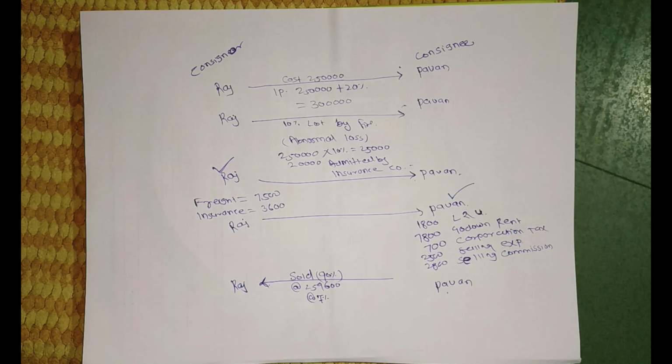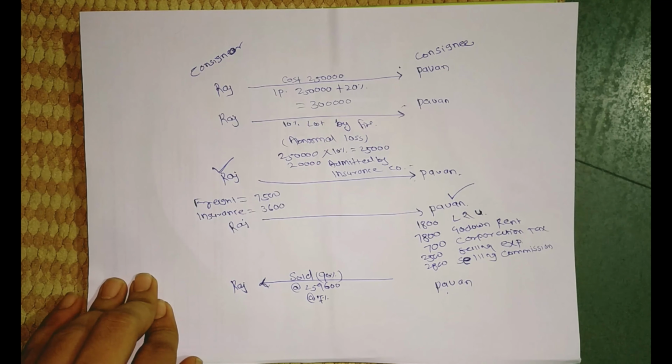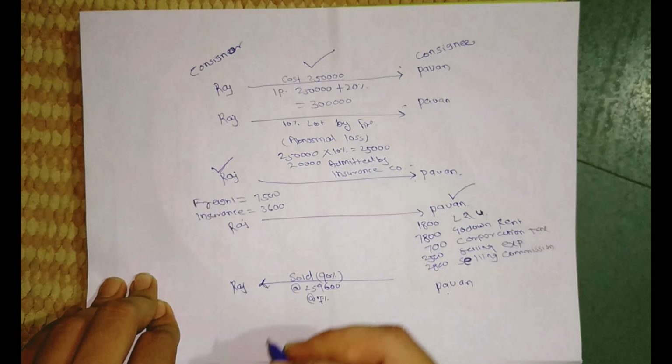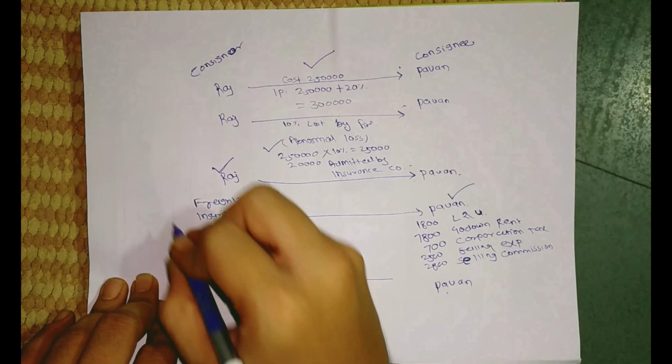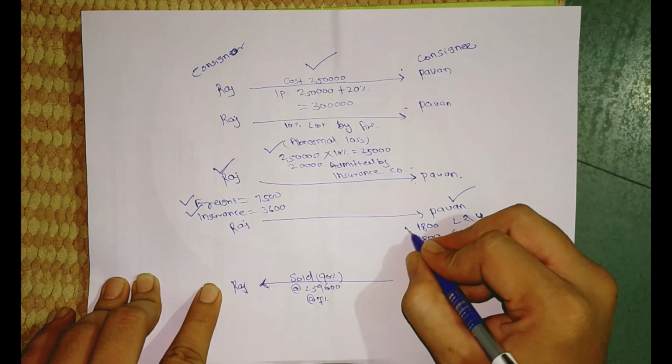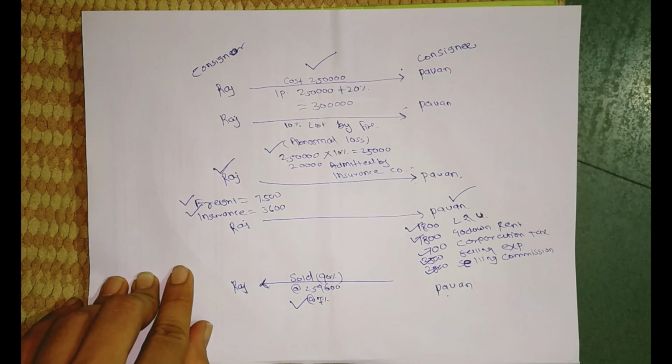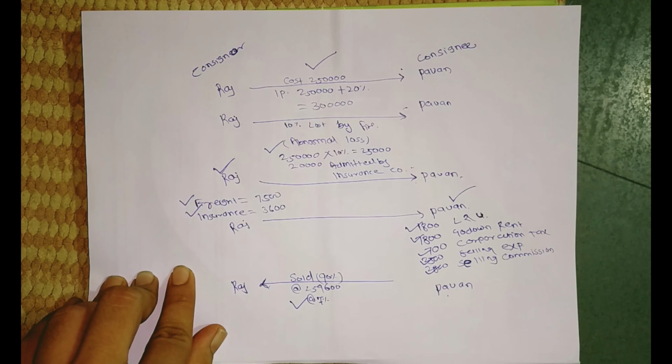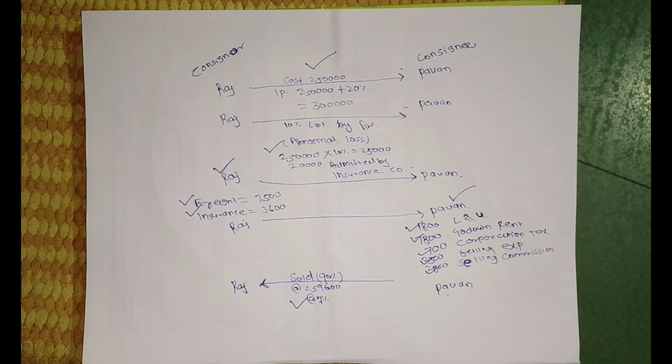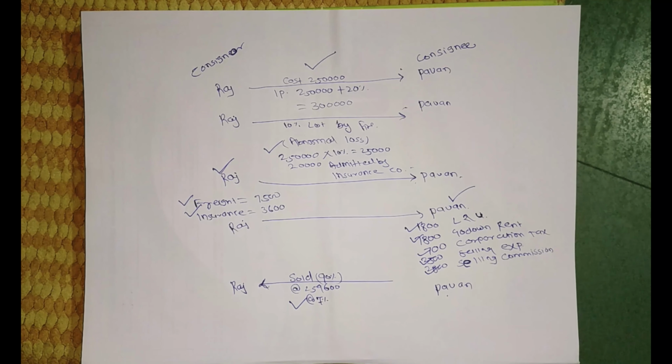From this diagram you will get the entries of goods sent on consignment, abnormal loss, expenses incurred by the consignor, expenses incurred by the consignee, and commission of the consignee. You will never miss any entry in the journal entry format or in the accounts of any form. Please follow this technique, it will help you solve questions without errors. I guarantee that you will never miss any content of the ledger.